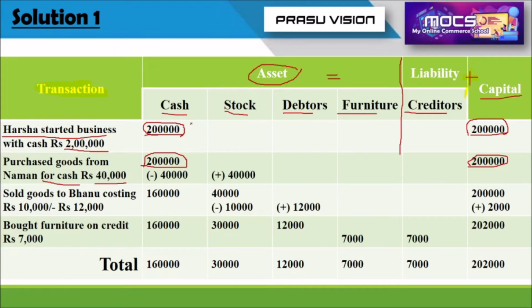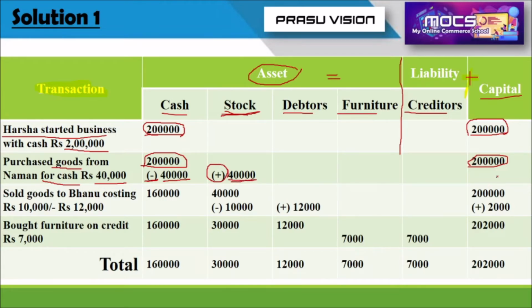So when we are purchasing goods for cash, cash is decreasing. Please note here, it is minus. Cash is deducting from the firm's account. So it will be deducted from cash, 2 lakh minus 40,000. And what is increasing? The goods. Already we have told goods means stock. We will take it as stock. Stock is increasing.